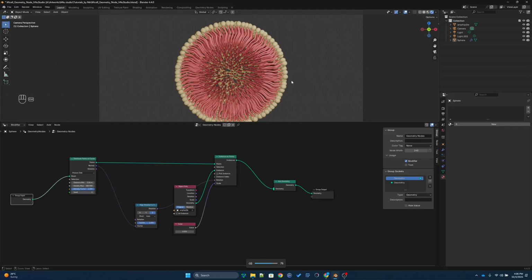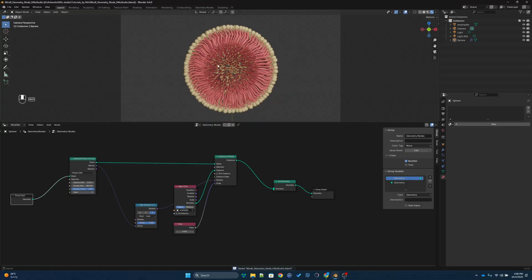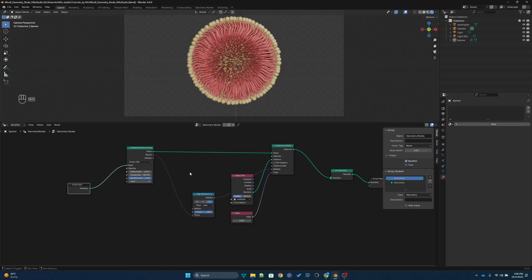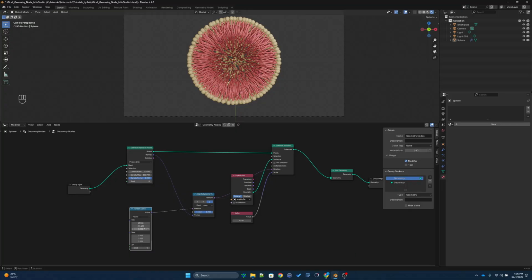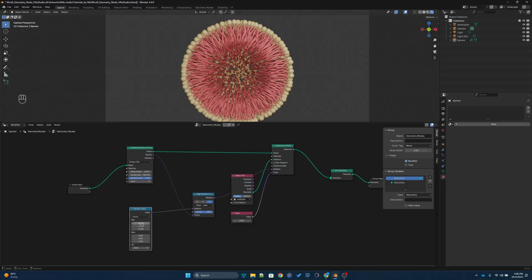But one thing you might notice is all of these micelle tails are very organized. To give it some randomness, you can add a random value. Let's go for a vector value to the rotation. I think it will not be truly randomized, but you can get a little bit of randomization. But yeah, so I hope this helps.